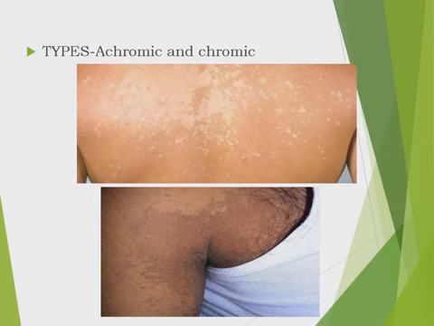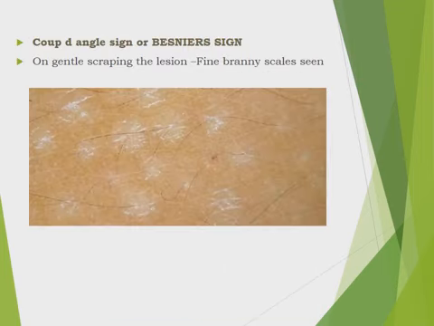Two types of pityriasis versicolor, achromic and chromic. The first clinical picture is achromic pityriasis versicolor, in which there are hypopigmented macules and patches with clear-cut borders. The second picture is chromic, in which a large hyperpigmented patch extends from the lateral wall of the chest to the arms, which also involves the axilla. Then, if you see pityriasis versicolor lesions, you are able to see fine branny scales. If not seen, on gentle scraping of the lesion, you are able to see branny scales. The sign is called the Coup d'ongle sign or Besnier's sign.